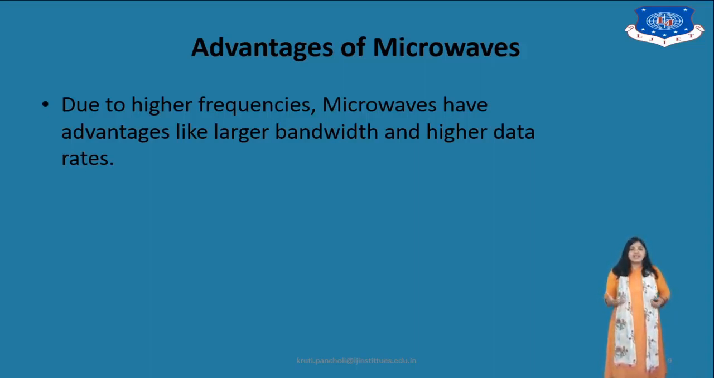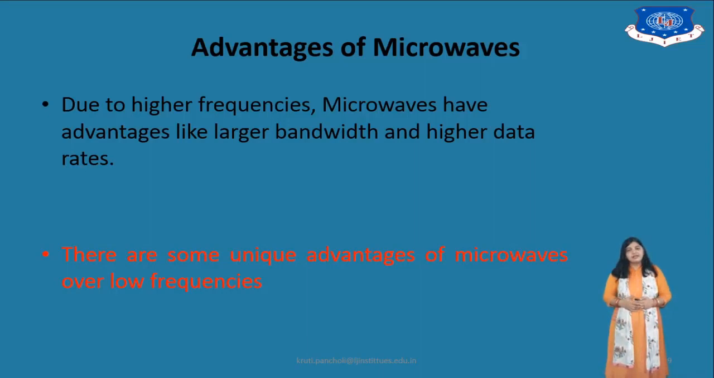So what are the advantages of the microwave compared to the other one? The microwave has a frequency in the gigahertz. You know that lambda is equal to C upon F. If the frequency value is high, the lambda value is less. So these are waves having a small wavelength. Due to the higher frequency, microwaves have advantages like a larger bandwidth and a higher data rate.